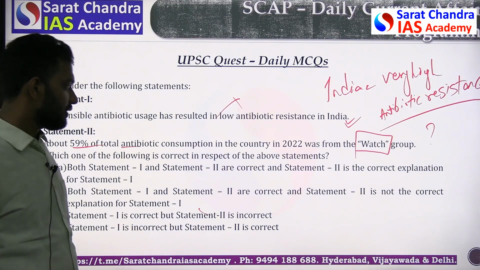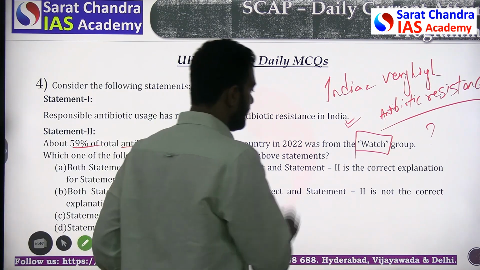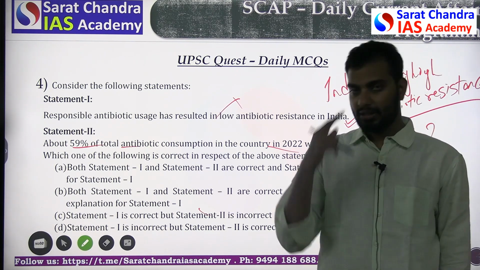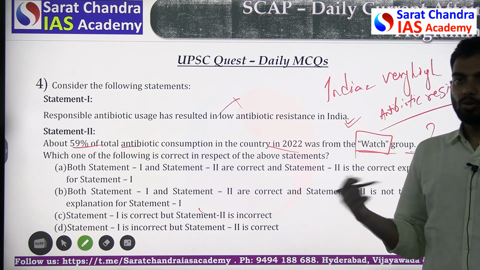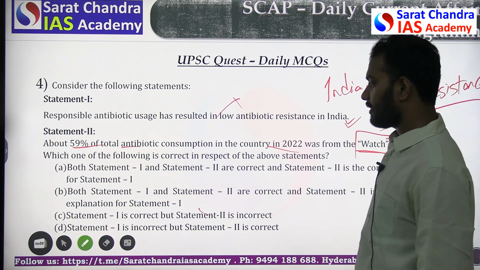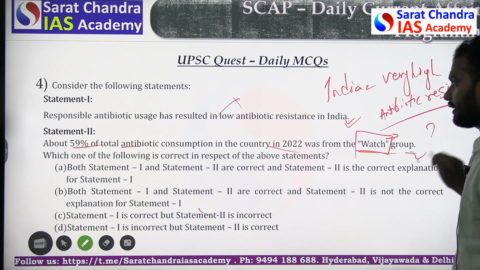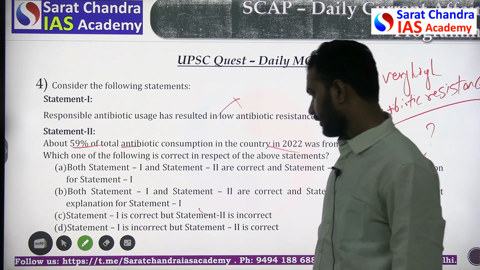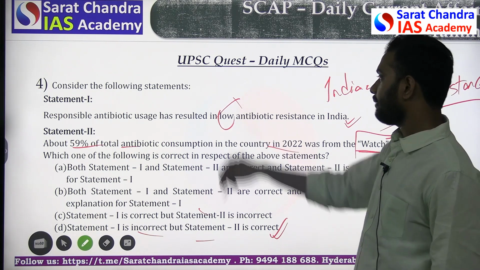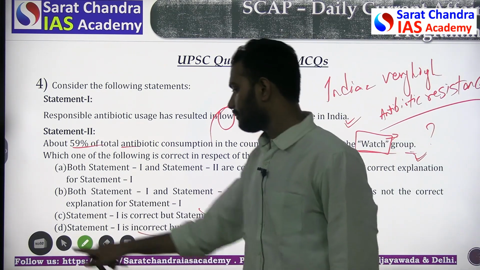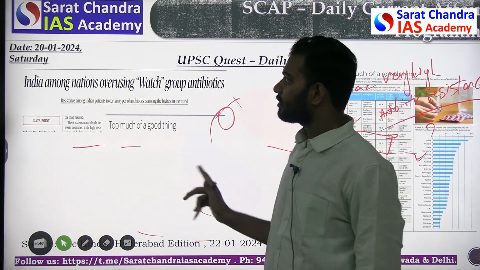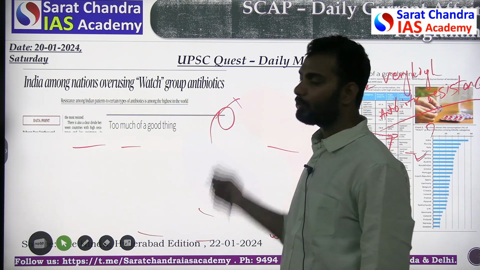The first statement is wrong, the second statement is correct, because in India, even though we should not be using antibiotics from the watch group indiscriminately, there is not much oversight regarding this. So we are able to access watch group drugs without any discrimination. That is the reason why the second statement is correct. So one is incorrect and second is correct. This will be the answer because India has high antibiotic resistance. This is the context of the news: India among nations overusing watch group antibiotics.